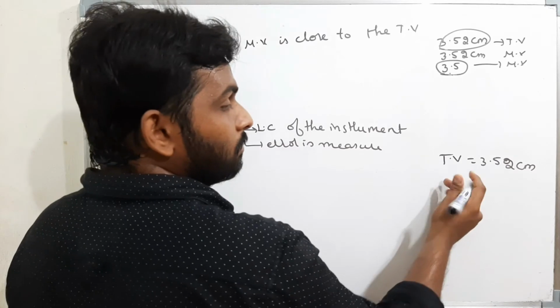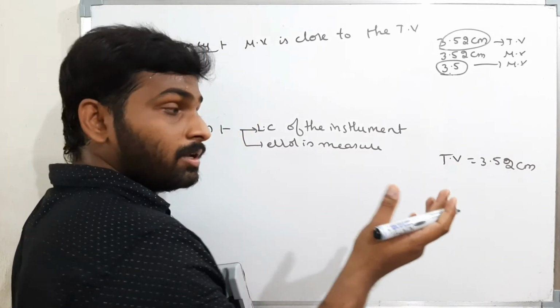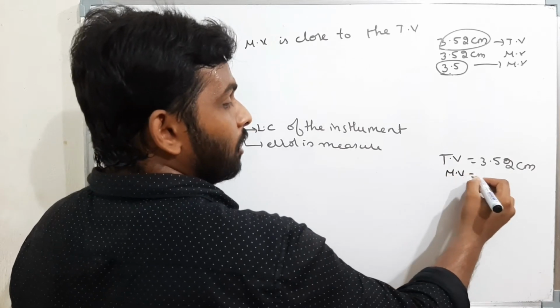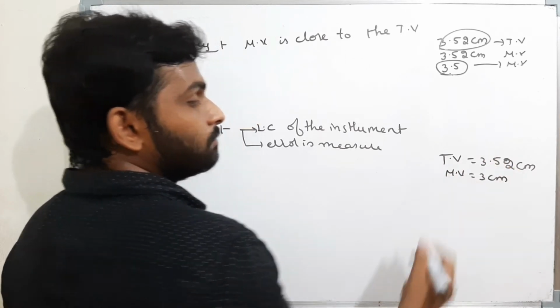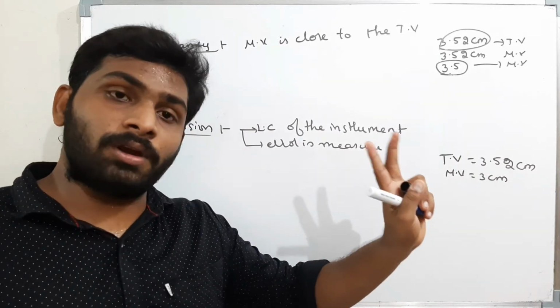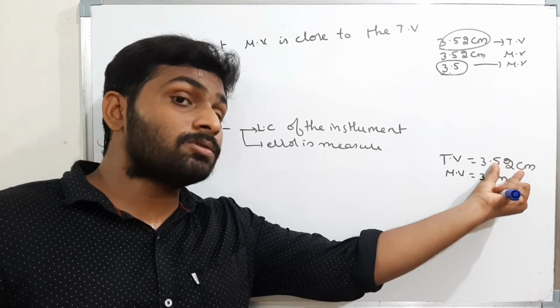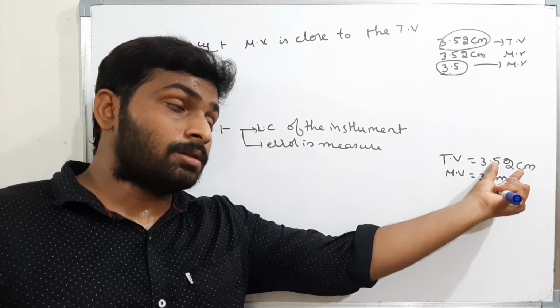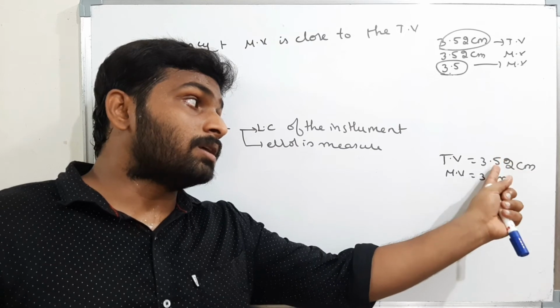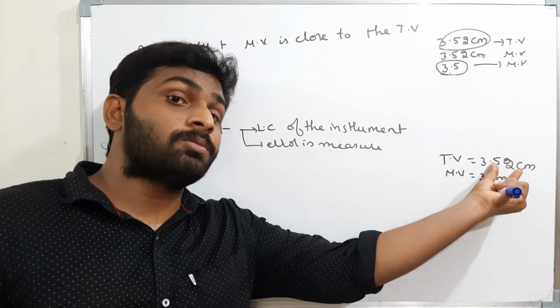If I use a normal meter scale and find the measured value, I get 3 centimeters. This value is very close, so it is accurate, but for precision, the true value was measured using vernier calipers, and therefore they get 2 digits after the decimal. The digits after the decimal tell me the precision of the instrument I am using.